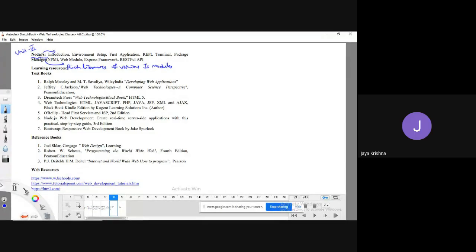So simply I can say that Node.js is a JavaScript library once again. But here we have some kind of runtime environment. Just remember that, that's it. I will explain that. JS library along with runtime environment.